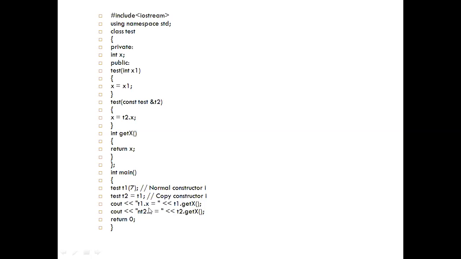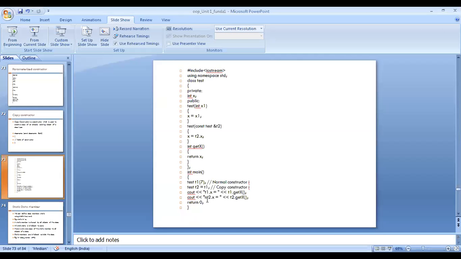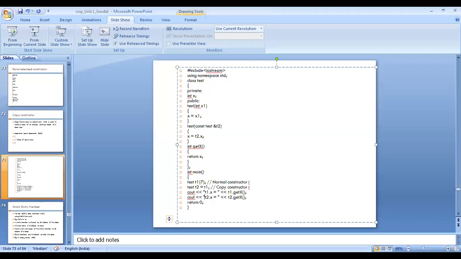So when we display the x variable of the t1 object and the x variable of the t2 object, it displays the output 7 7. I need to do one correction here. This is object t2, so t2 dot x. So it displays the same value, and the output for this program is 7 7. So this is all about constructors.